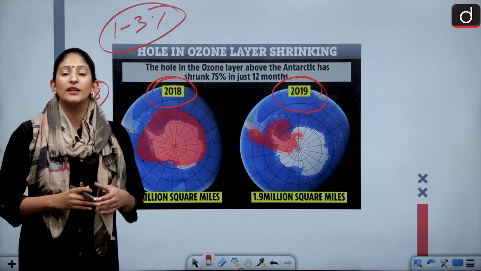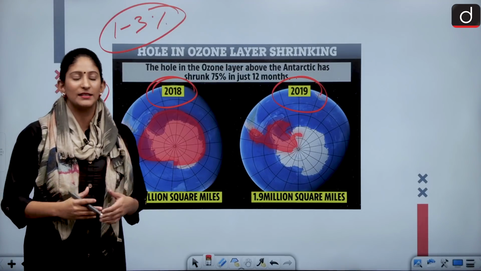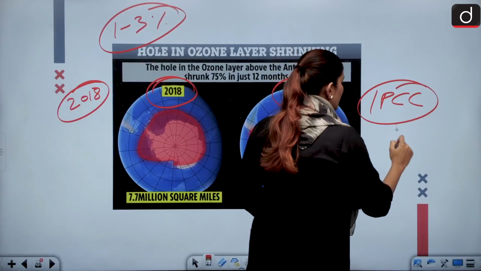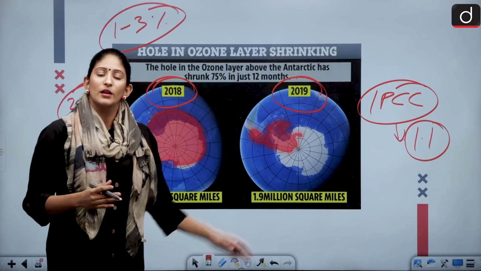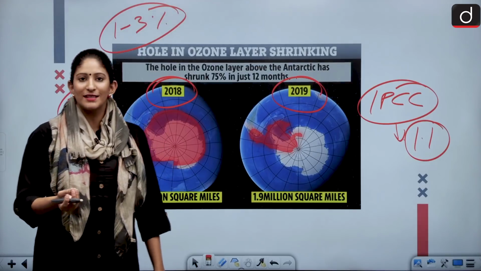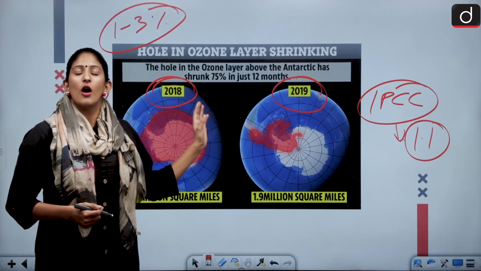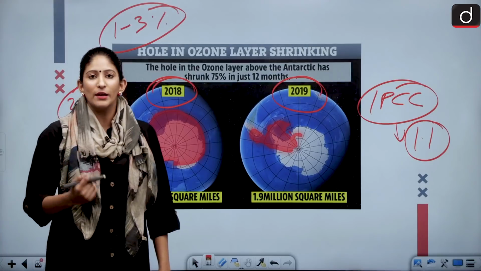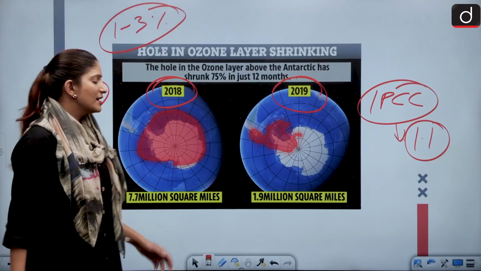If everybody understands the need of the hour, that means the IPCC has already said that the global temperature has already grown up to 1.1 degrees Celsius on average. So we can understand that when we can achieve such a huge target of shrinking the Antarctic ozone depletion through the Montreal Protocol, why not work with the same passion towards the Paris Agreement?